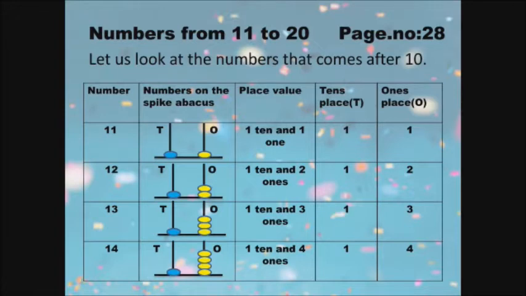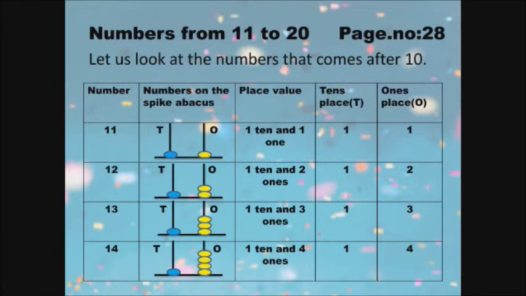In place value, 1 ten and 1 one. So in the tens place we have only 1 bead, so 1. In the ones place we have 1 bead, so we have to write 1. So 1, 1 means that is 11.